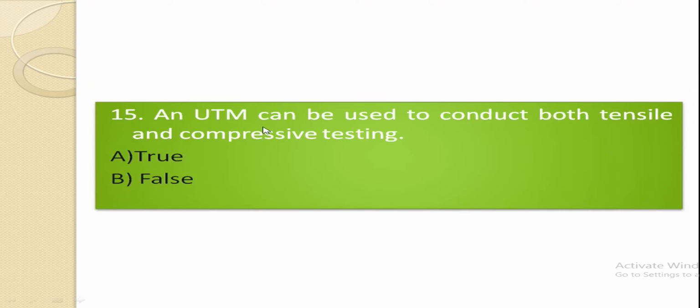A universal testing machine can be used to conduct both tensile and compressive testing. Is it true or false? The right option is true. A universal testing machine can be used to conduct tests like tension, compression, shear, friction, tear, and stiffness. Many other such mechanical properties can be tested.